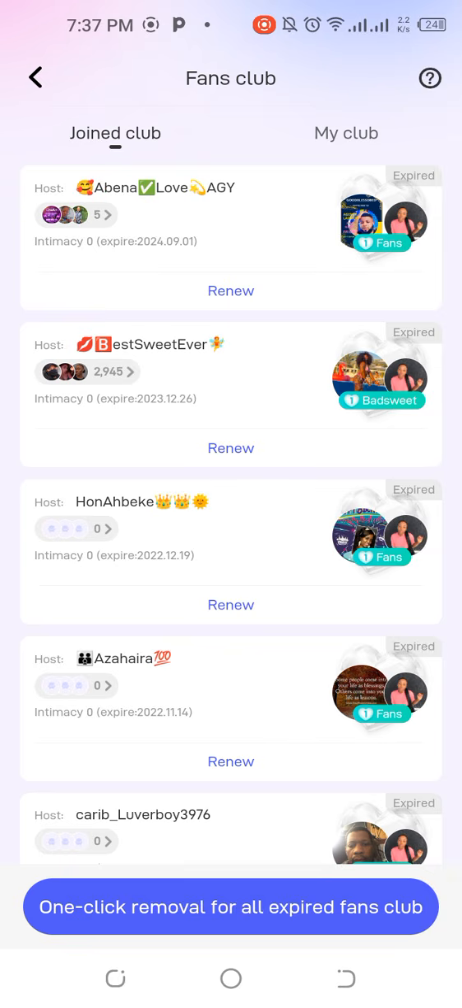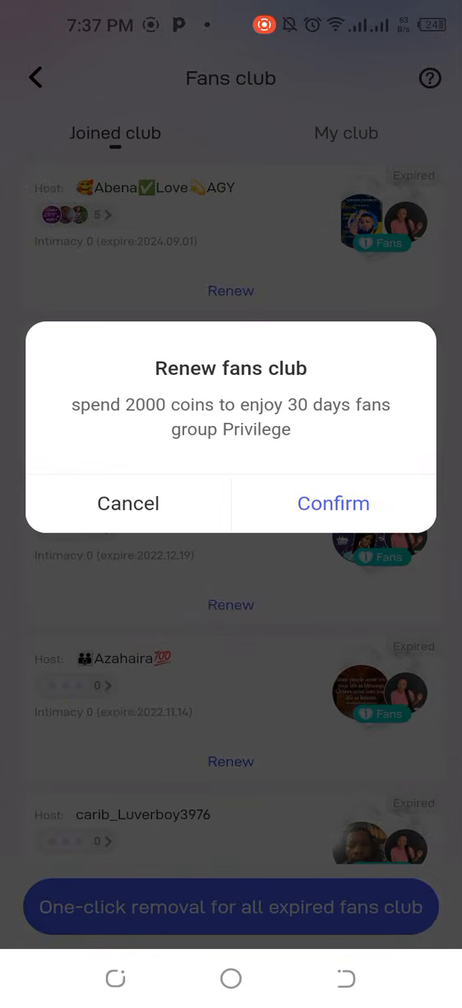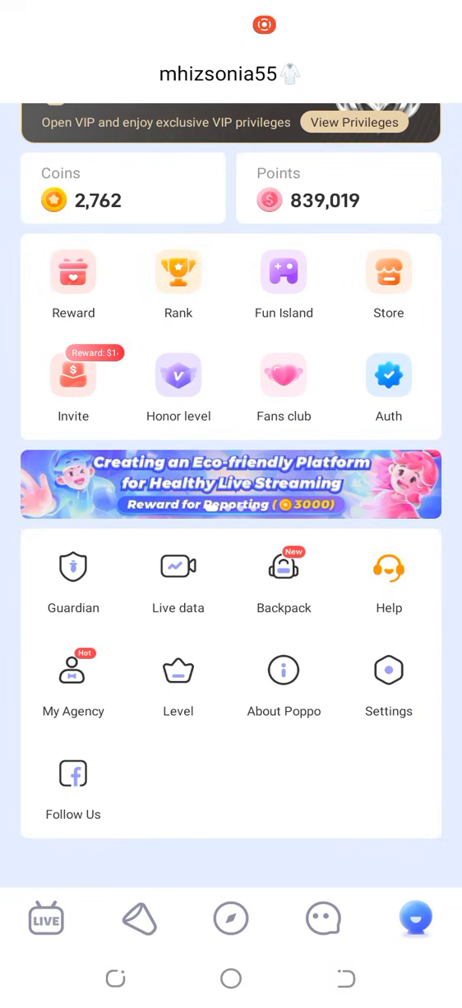If I want to renew now, you can see that if I click on renew, it is going to take me to 2,000 coins, and these 2,000 coins will last for 30 days, and it is going to sit on those people's accounts. So you can also tell people to join your fan club as well.